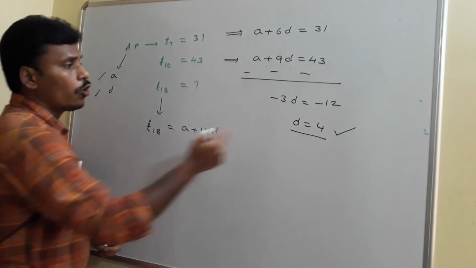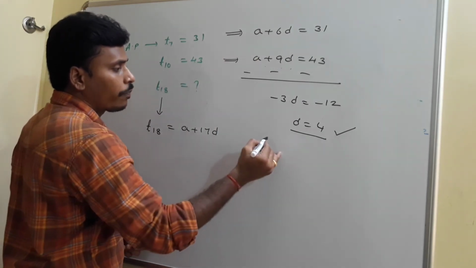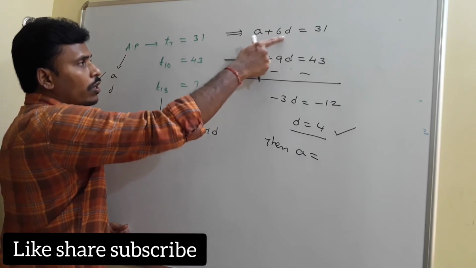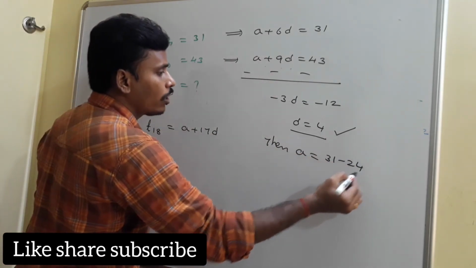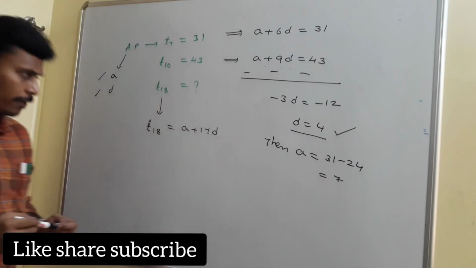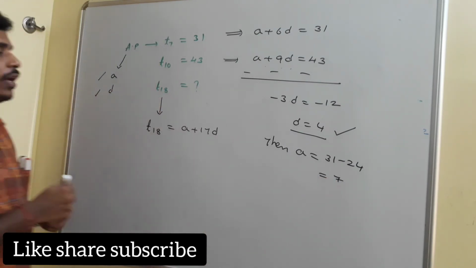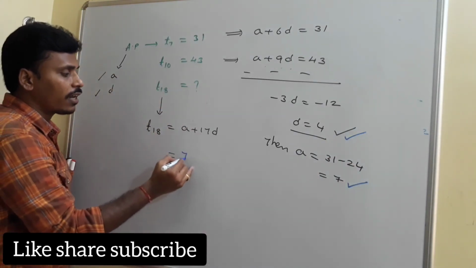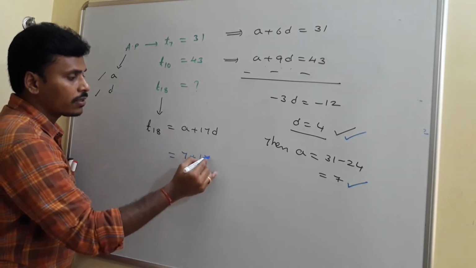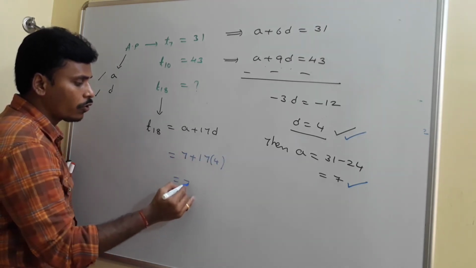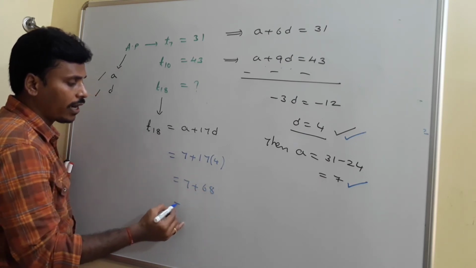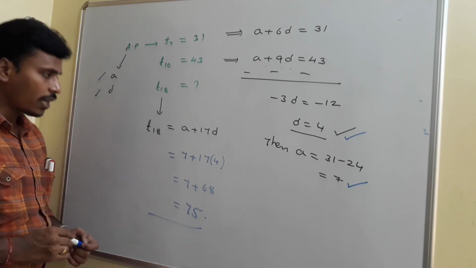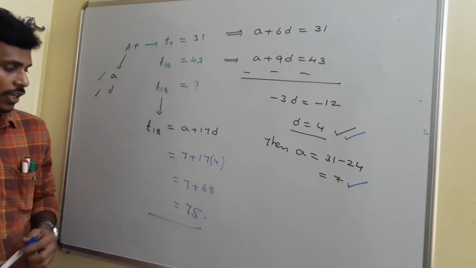Since the common difference is 4, use that 4 here to get A. Then A is equal to, since D is 4, 6D is 24, so 31 minus 24, which is nothing but 7. Is it clear? So at the end, I have A equal to 7 and D equal to 4 to find the 18th term. And that 18th term is given by A plus 17D. So 7 plus 17 times 4. This is equal to 7 plus 68, I think, if I am right. And 68 plus 7 is nothing but 75. At the end, the 18th term of this given arithmetic progression is 75.